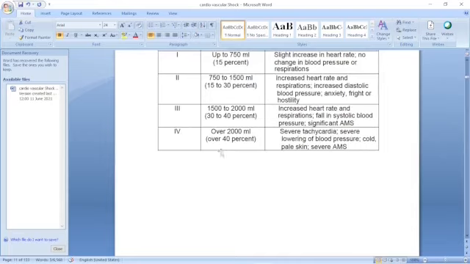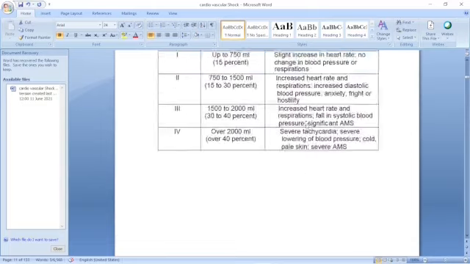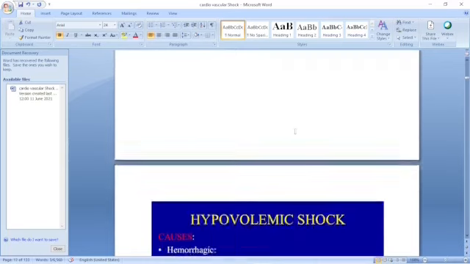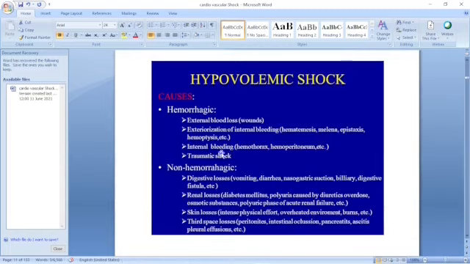And the fourth is over 2000 milliliters, over 40% of blood loss. There is severe tachycardia, fast and feeble pulse, very severe lowering of blood pressure. There is cold, pale skin, and severe acute myocardial syndrome. Acute myocardial syndrome may be there in the third and fourth classes. The shock is of hypovolemic type.